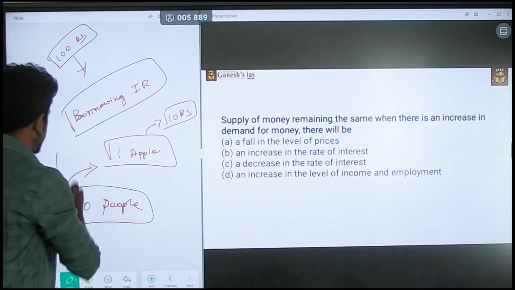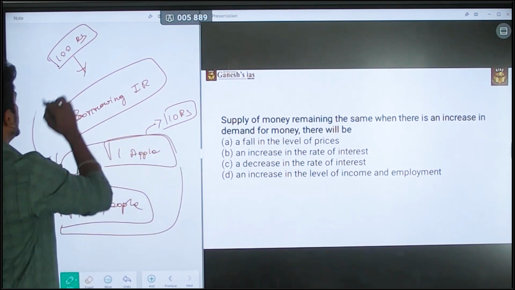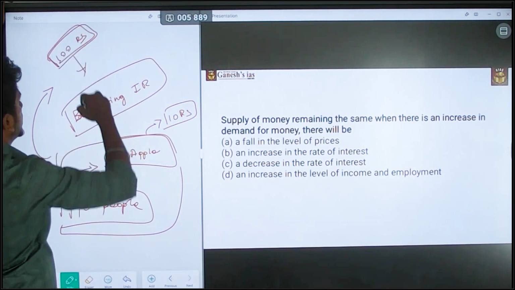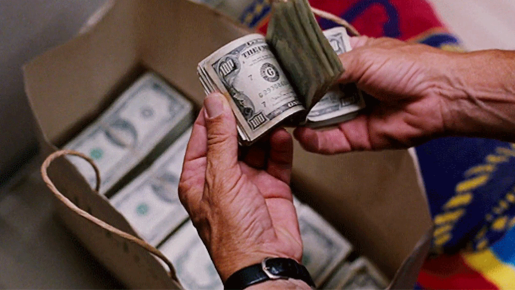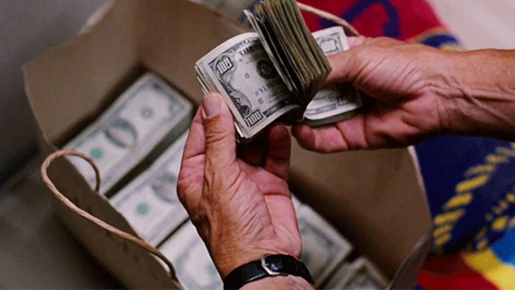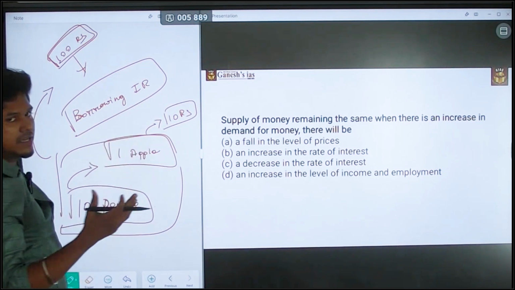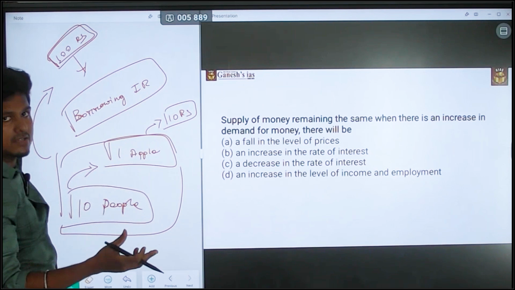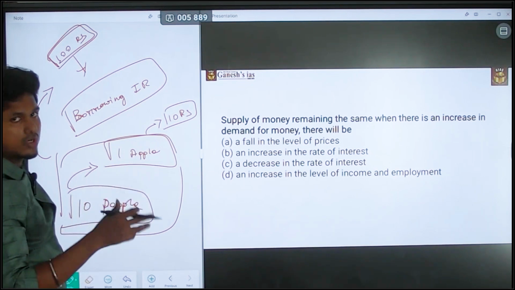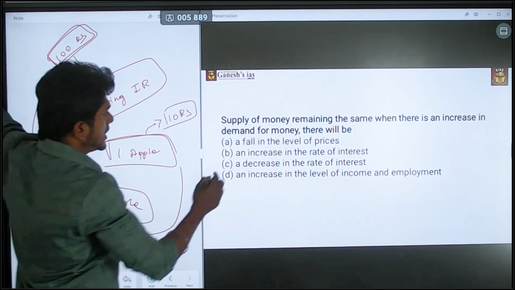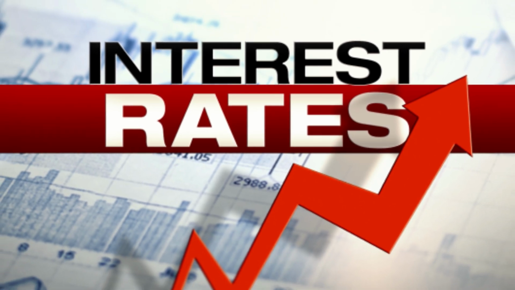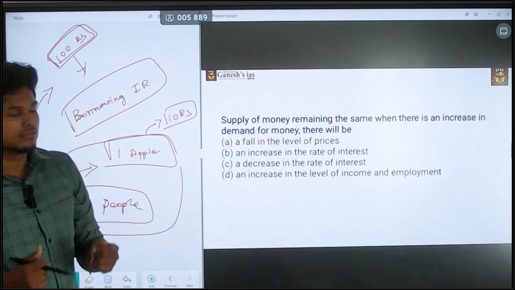So apply this scenario here. There is only 100 rupees in the market, but there is major demand for the money. So what the bank will do is just increase the borrowing interest rate or the lending interest rate. That way they can overcome this issue. Okay, so the answer is an increase in the rate of interest. All other statements are irrelevant.